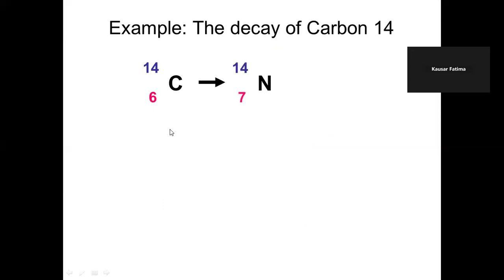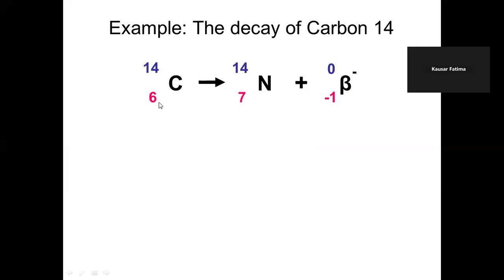So it changes into nitrogen because one proton is added up. Why is one proton added up? Because one neutron decays into a beta particle and a proton. So this is a representation of beta. Beta has negative charge and almost no mass.